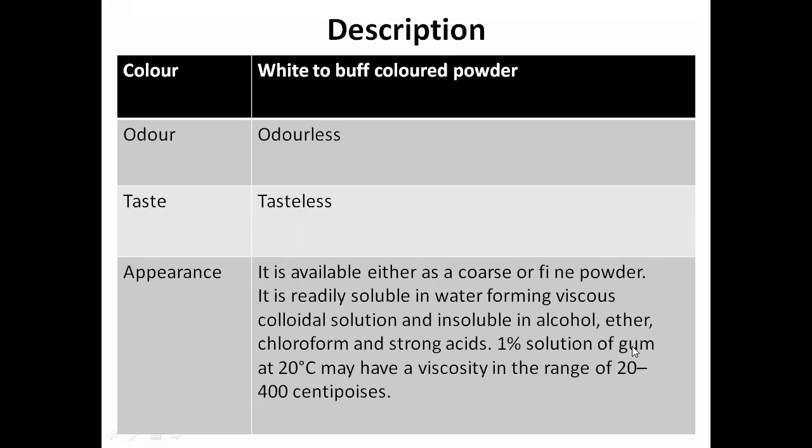A 1% solution of the gum at 20 degrees centigrade may have a viscosity in the range of 20 to 400 centipoises, right? We know the Ostwald viscometer, how we measure viscosity. So temperature is very important when it comes to the viscosity or flow property of that particular gum. So 1% at 20 degrees, it has 20 to 400 centipoises.